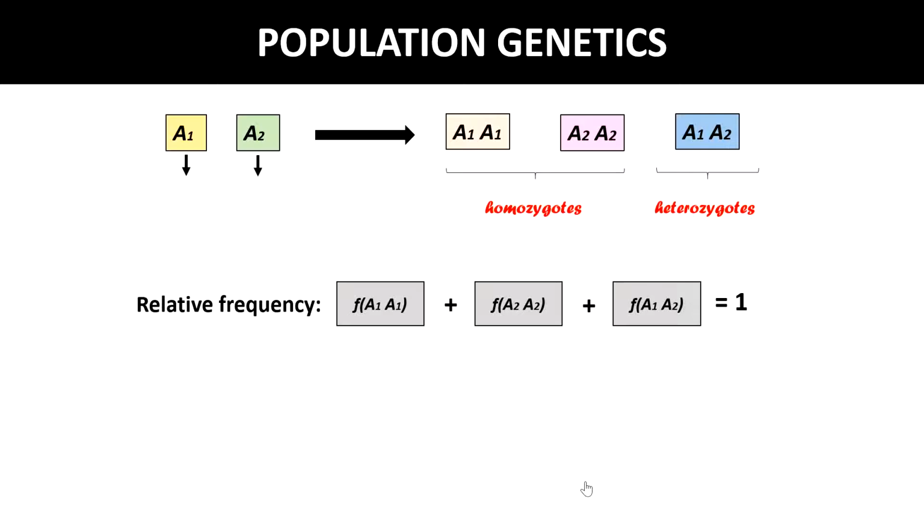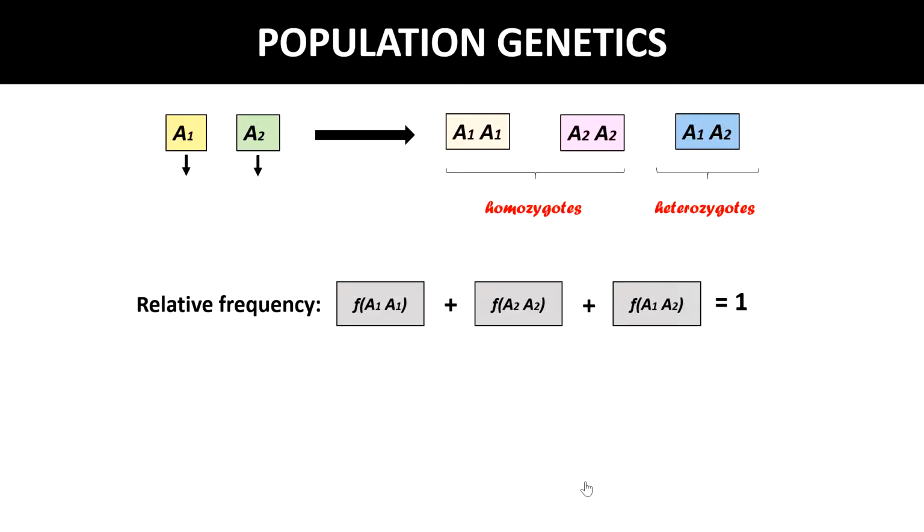The FA1A1, FA1A2 or FA2A2 are the relative frequencies of the genotypes in the overall population.